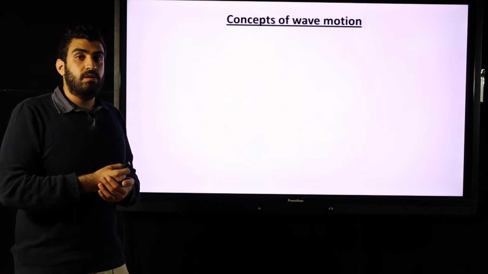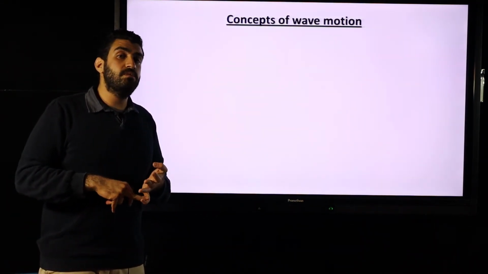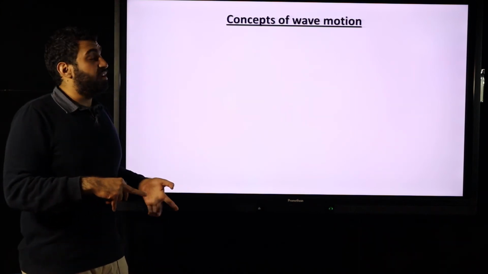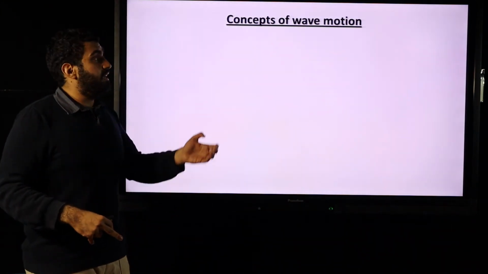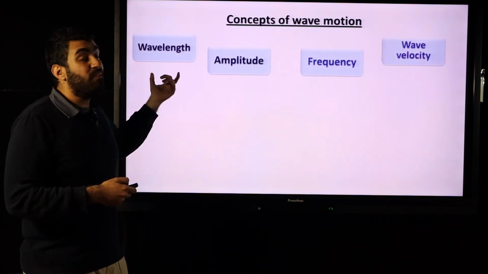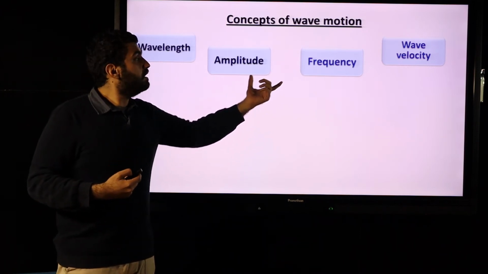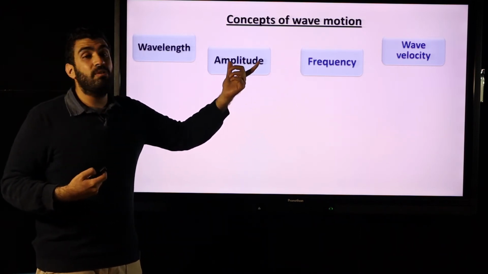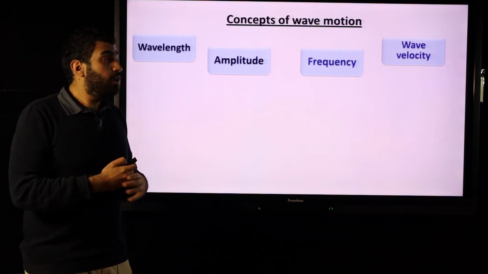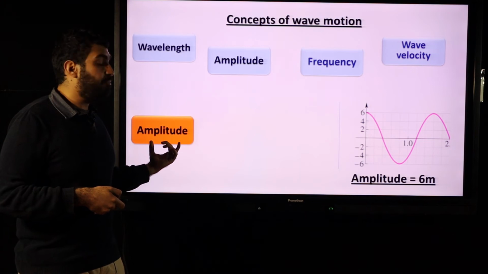Concepts of wave motion. As we studied before in oscillatory motion, we have 4 concepts, which are amplitude, complete oscillation, periodic time, and frequency. In case of wave motion, we have 4 concepts: wavelength, a new concept; amplitude, an old one; frequency, an old one; and the wave velocity, a new one. The first one is wave amplitude.